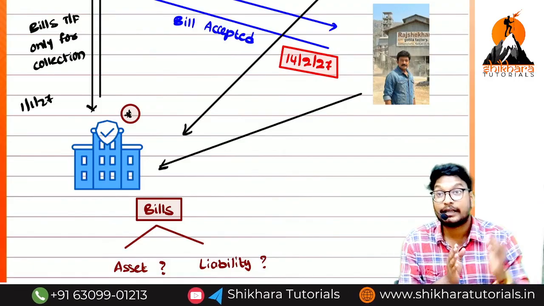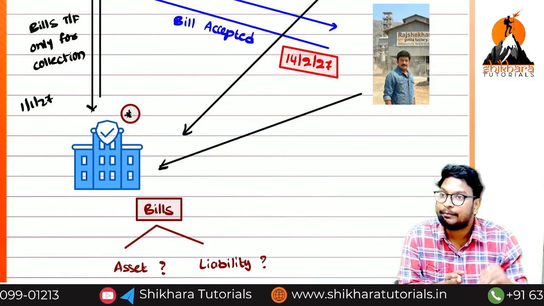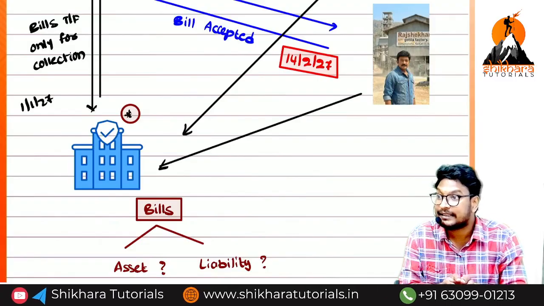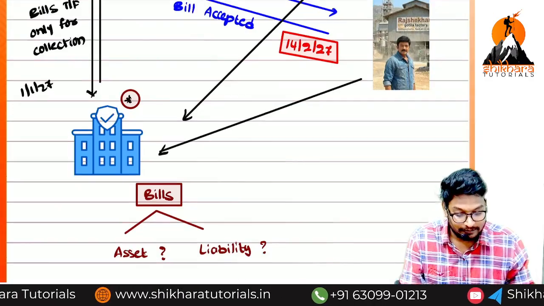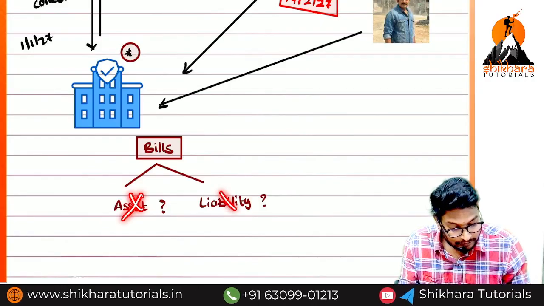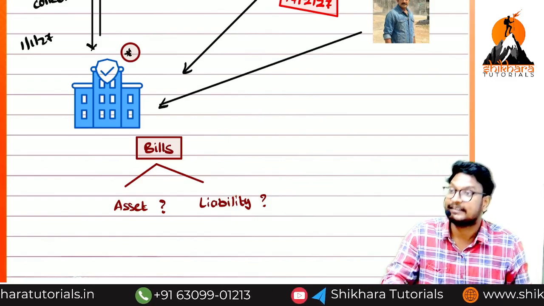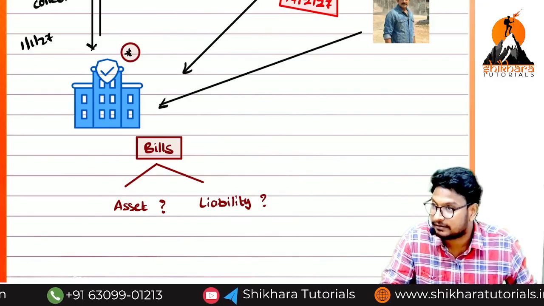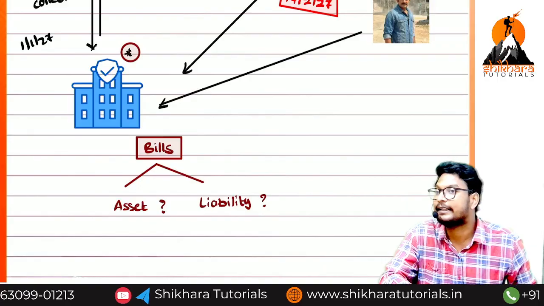Only if the drawee makes the payment do we collect. Is there any compulsion that we need to receive the amount from the drawee? No. That means what I am saying is, it is not an asset and it is not a liability. But even so, we will create two accounts, bills sent for collection asset account and bills sent for collection liability account, only for record maintenance. It is acting like a middleman, that's all.